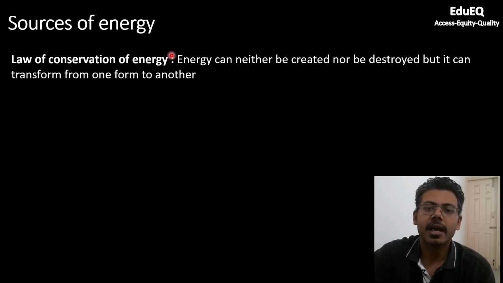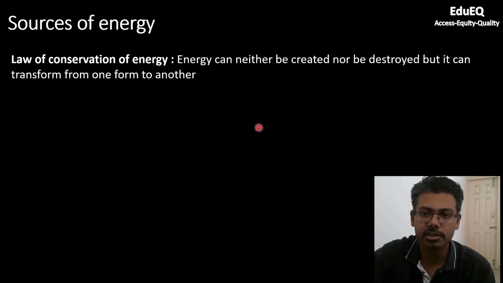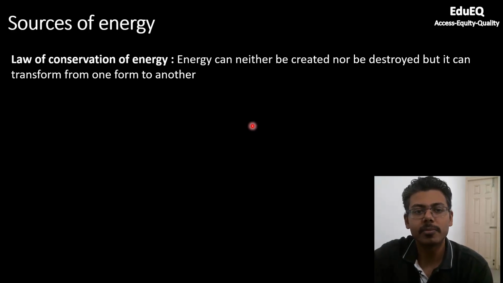which says energy can neither be created nor be destroyed, but it can transform from one form to another. It means you cannot create energy, you cannot destroy energy, but you can change energy from one form into another. And this is the property why we are talking about energy so much, that okay, we should save energy, we should not waste energy, use of energy should be judicious. All these concepts are coming because of this property, that energy can transform from one form to another.